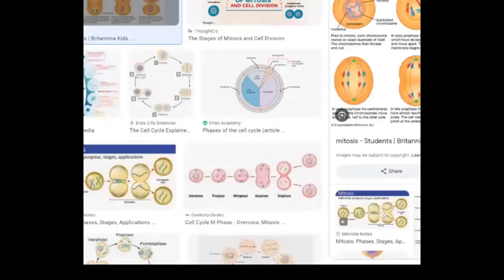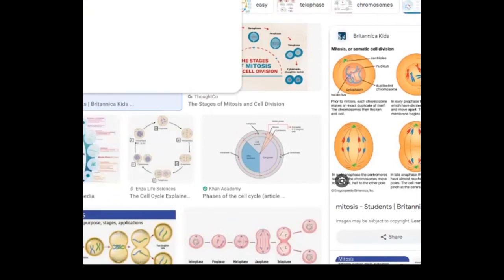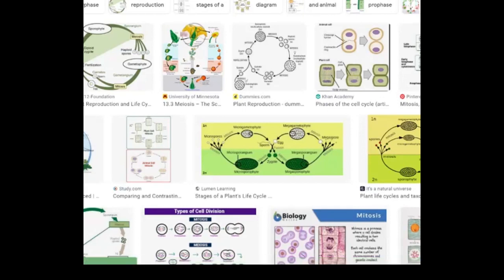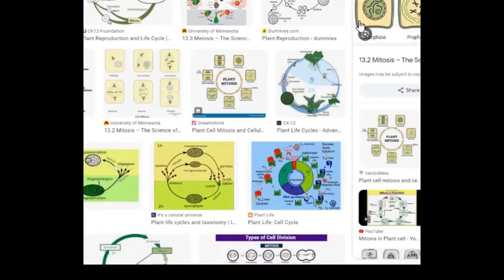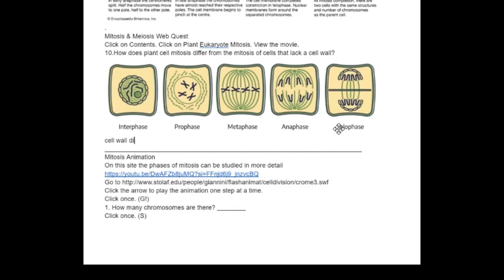Okay, well, we probably need to just now look up plant cell cycle. Plant. And then you'll see the difference. Because it has a cell wall, something else has to happen. See how this happens? All right, so we can click on this picture and put Control V just so you guys can see it. So how does a plant cell differ? Okay. How does plant cell mitosis differ from cells that lack the cell wall? So the cell wall disintegrates, doesn't it? You don't have a cell wall anymore. Okay, so that's what happens. Cell wall disintegrates.